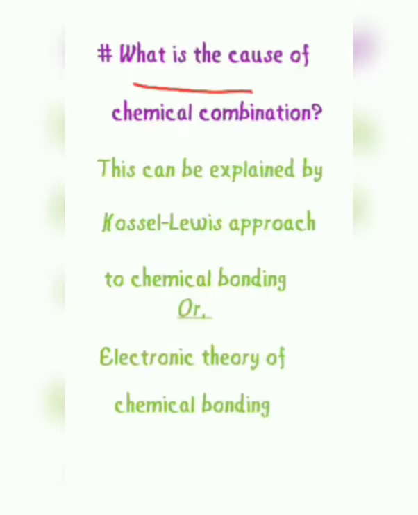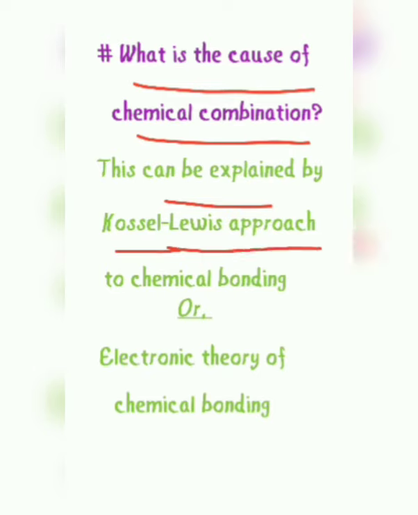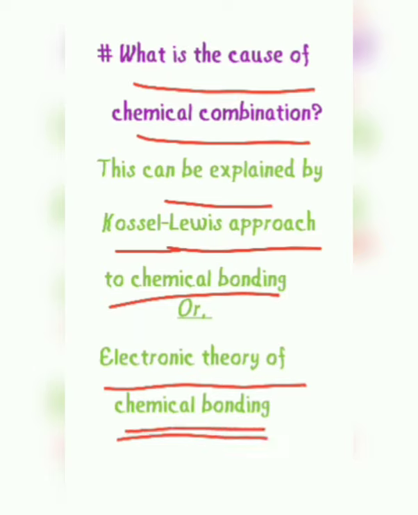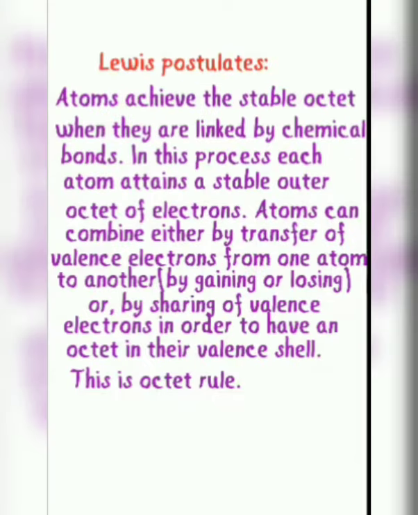The cause of chemical bonding can be explained by Kossel-Lewis approach to chemical bonding, which is also known as electronic theory of chemical bonding. By this theory, these postulates, we have clarity on the cause of chemical bonding.